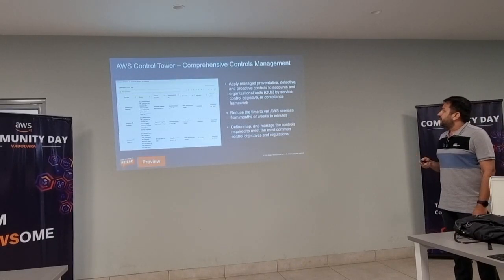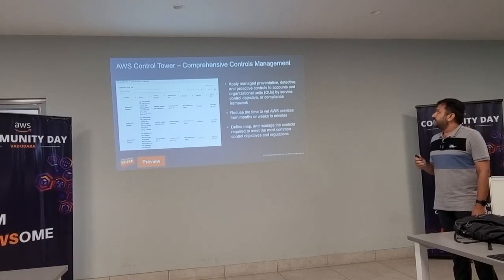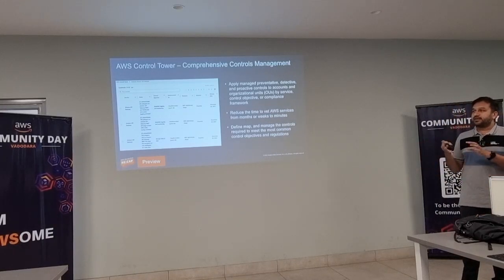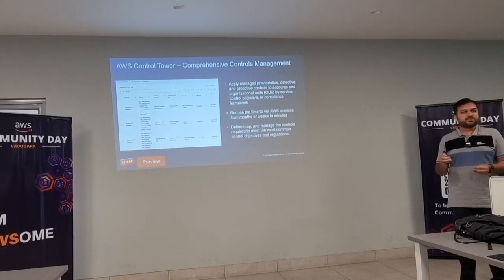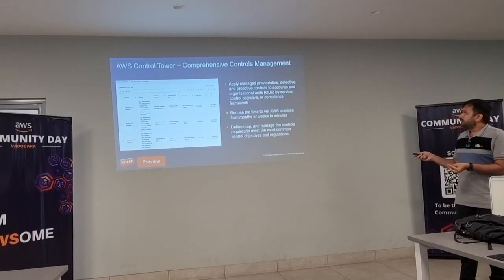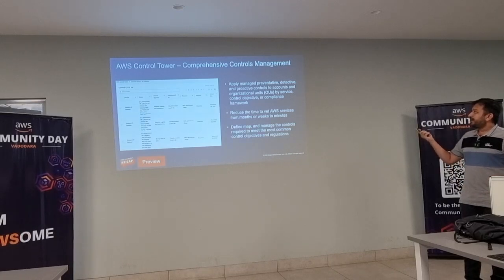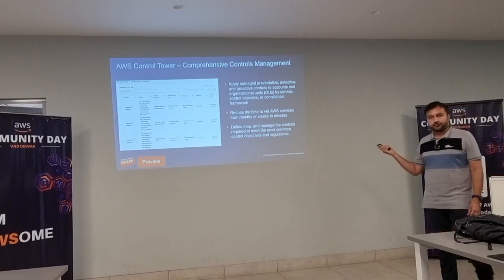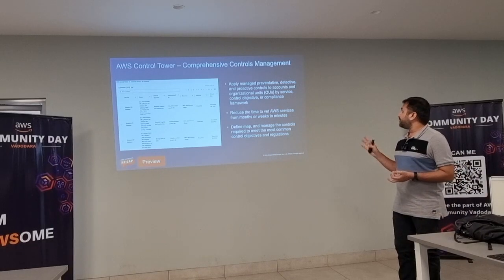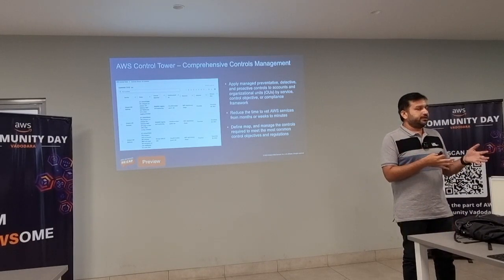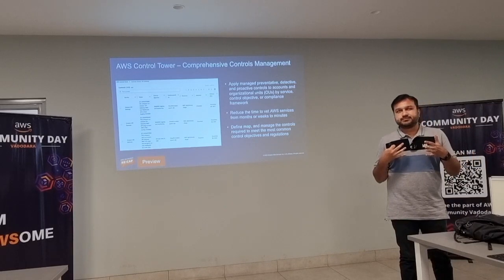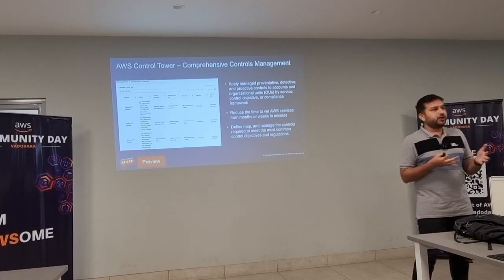Then comprehensive control management. Over here, they have introduced something where we can control our accounts through some predefined things. There are three kinds of controls: preventive, detective, and proactive. For preventive, we use security, we can say SCPs, service control policies.